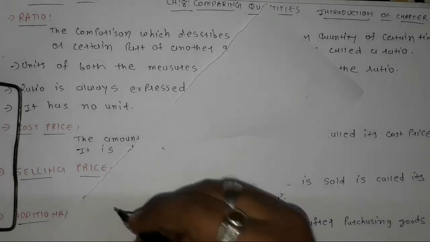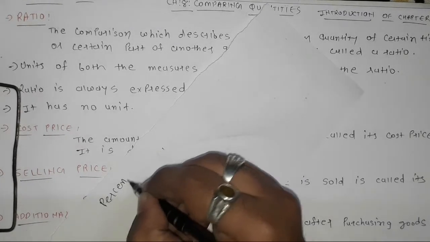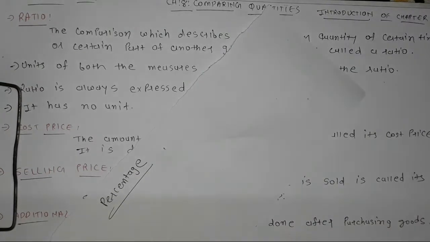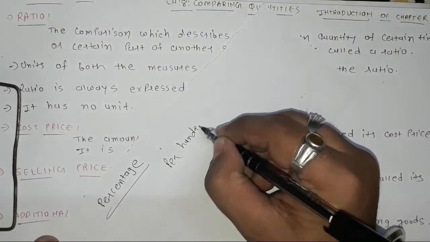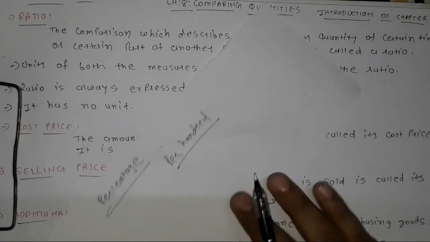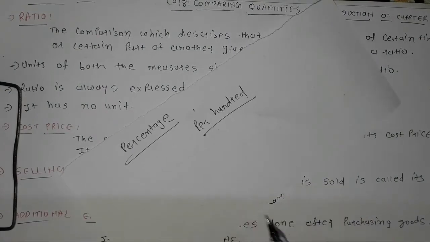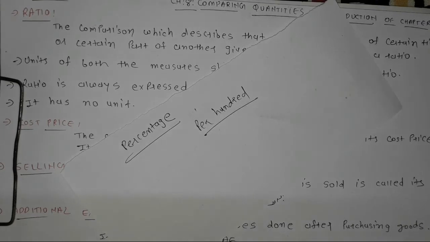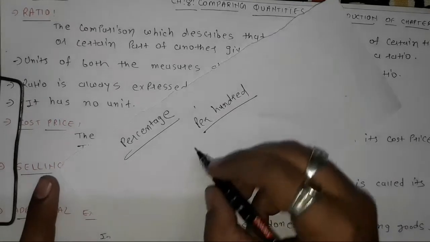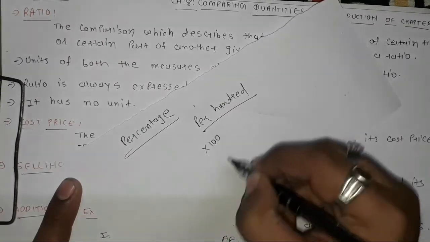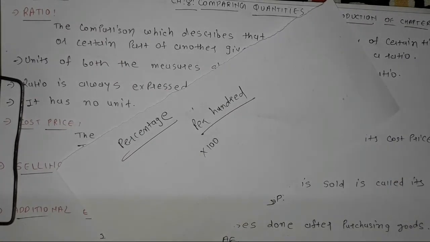Now our next topic is percentage. What is percentage? Percentage means percent of 100 or part of 100, or also we can say per 100. Now in this chapter we have to convert some ratios or decimal numbers into percentage. So how can we convert any number into percentage? To convert any number or fraction into percentage, we have to multiply that number with 100. From there we'll get the answer in percentage.